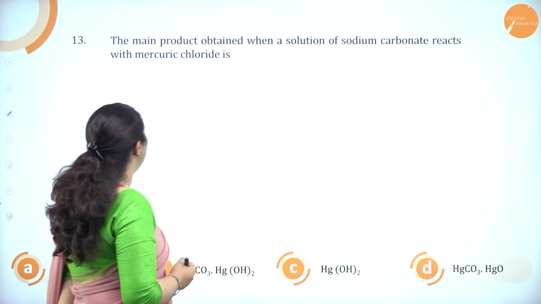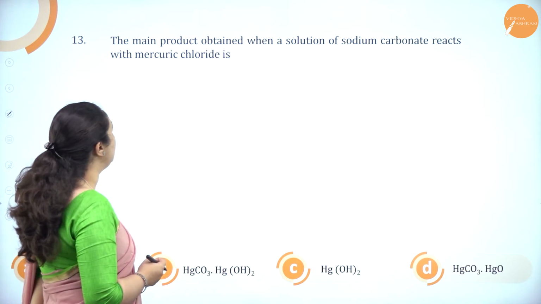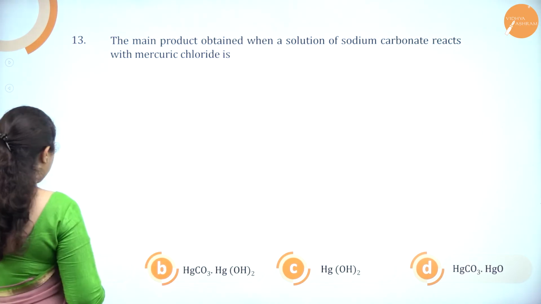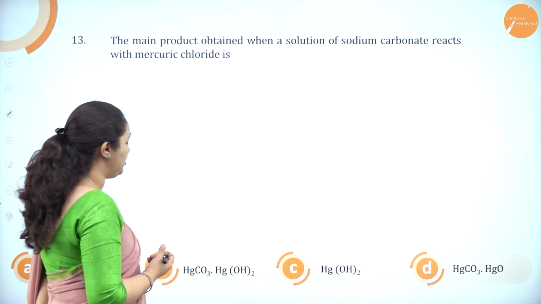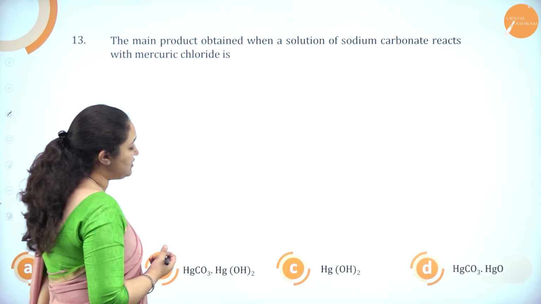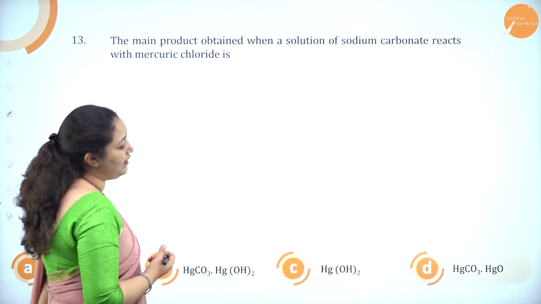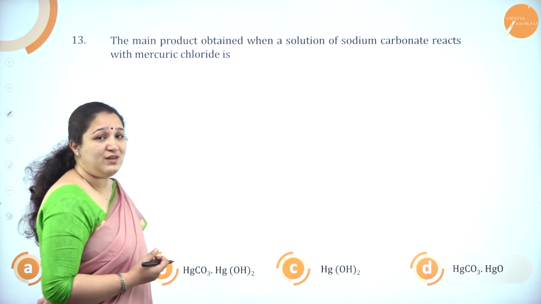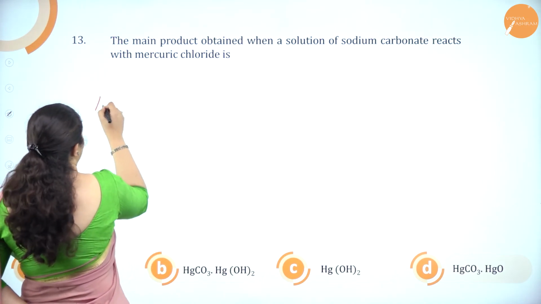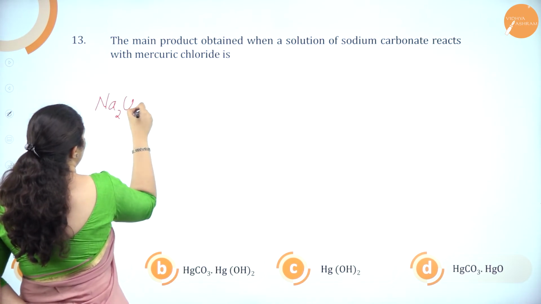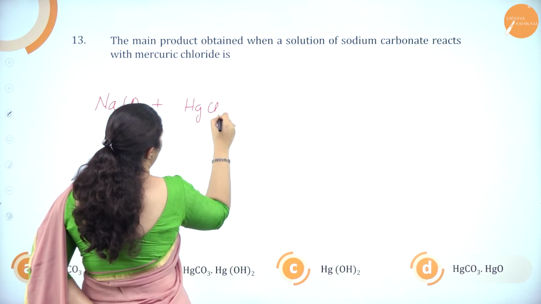Next one, the main product obtained when solution of sodium carbonate reacts with mercury chloride is: option A, HgCO3; option B, HgCO3 HgOH twice; option C, HgOH twice; option D, HgCO3 dot HgO. So what is the reaction of sodium carbonate, Na2CO3, plus mercury chloride, HgCl2?